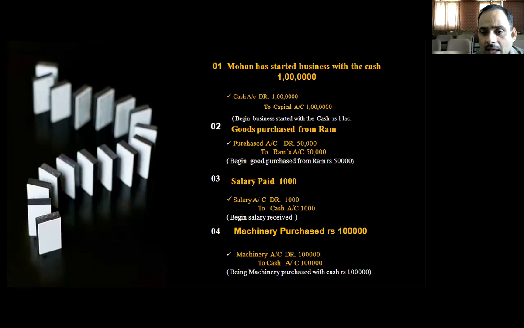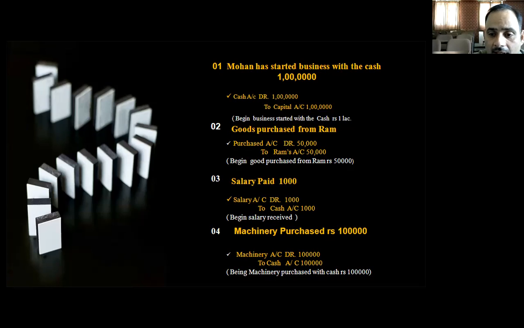Now the third one is salary paid rupees 1,000. Salary is nominal, and the rule of the nominal is that all expenses and losses will be debited. So the salary account will be debited with 1,000. Now in which way are we paying this salary? By cash. So the cash will be credited. Again, we will mention the narration, being salary paid.